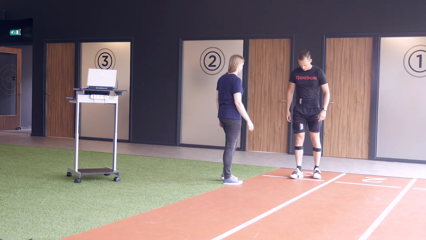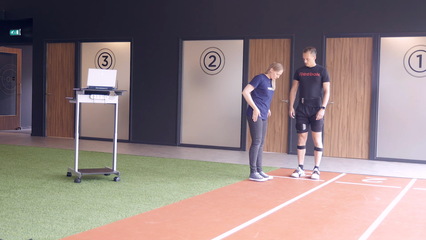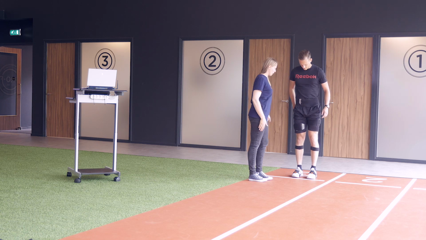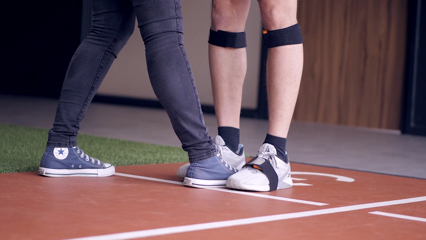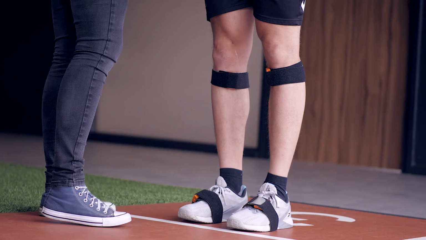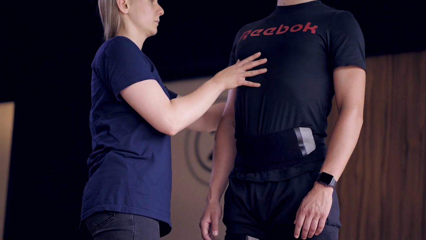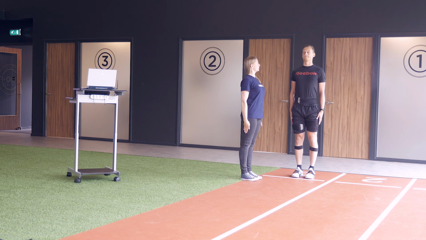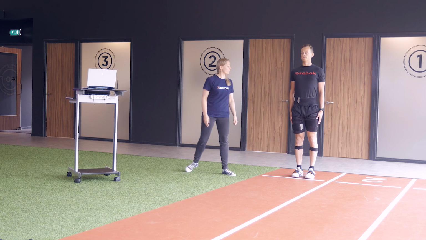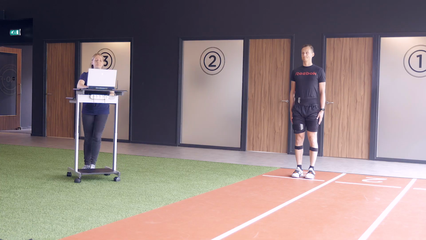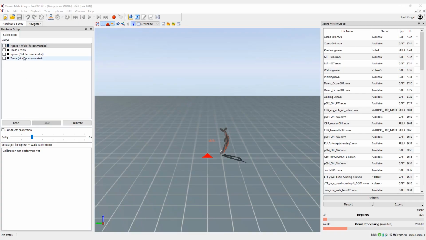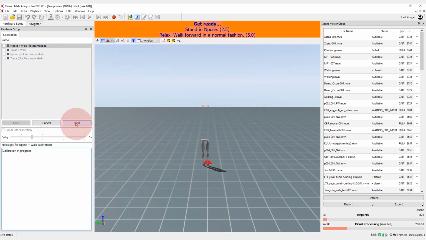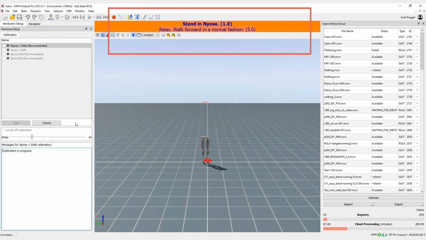Now it is time to perform the calibration. Make sure that the person has his feet parallel pointing forward and is standing in an upright neutral position, the M pose. Select in the software the calibration type and click the Calibrate button. Start the calibration and follow the instructions of the software.